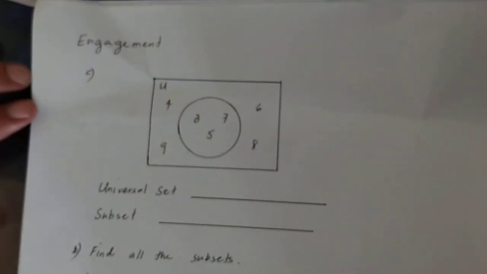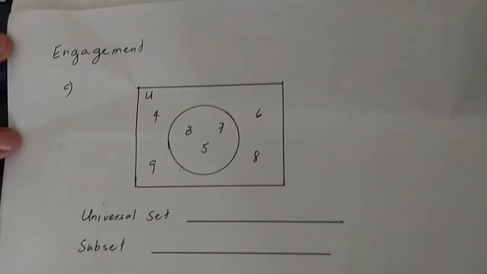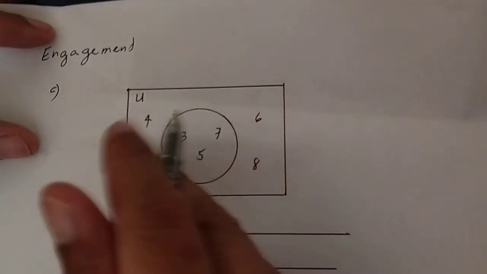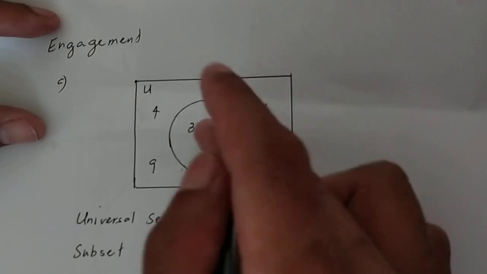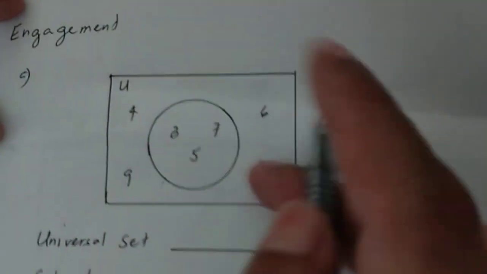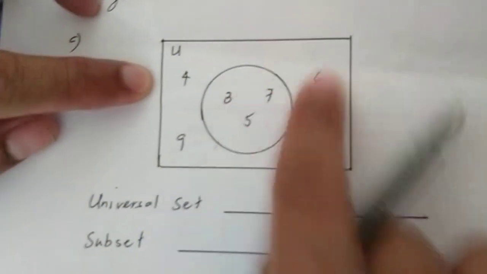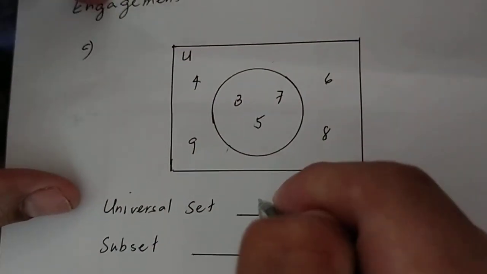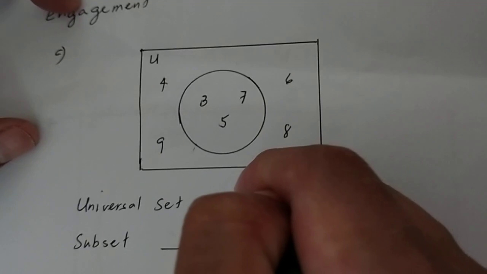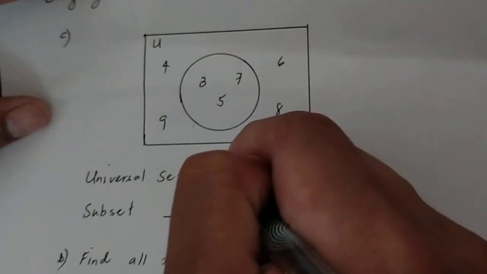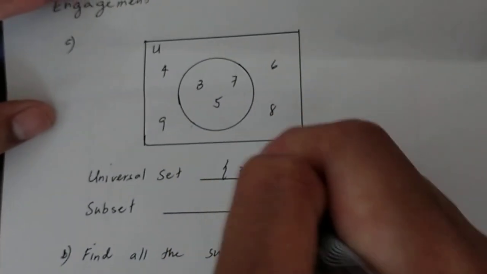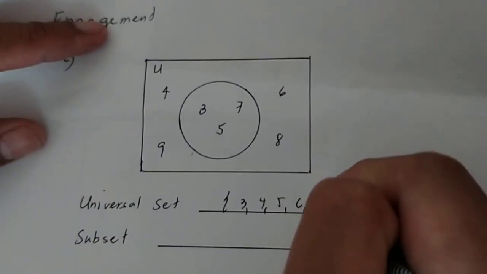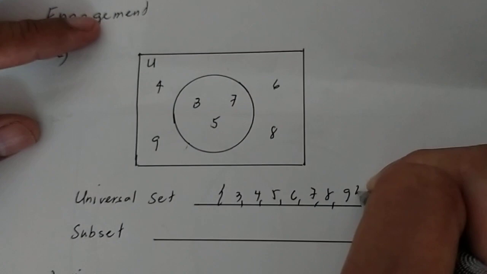Next is engagement. For the engagement, we have what we call the universal set. If you will notice the universal set, you have 3, 4, 5, 6, 7, 8, 9. All of these are included in the universal set. Okay? So, therefore, you will have 3, 4, 5, 6, 7, 8, and 9.